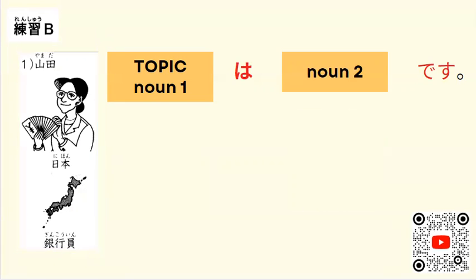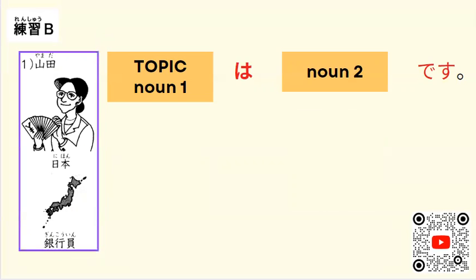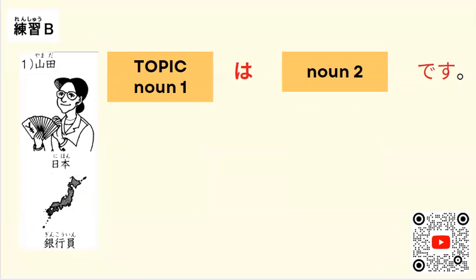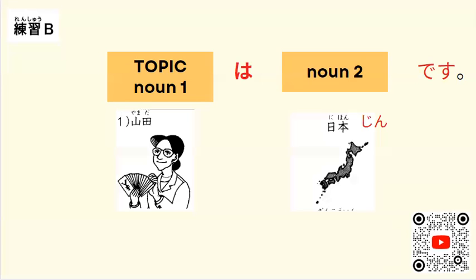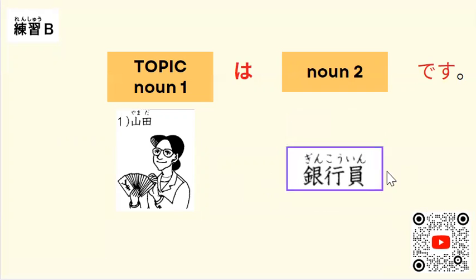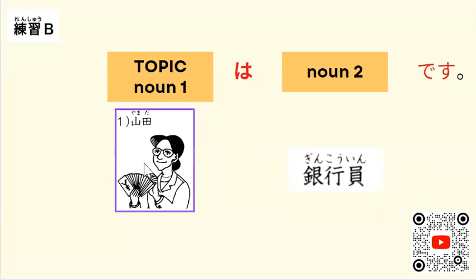So we can see here, ginkoin. Minasan, ginkoin is bank employee. That's why from the information of Yamada-san wa Nihonjin desu, we can change the noun into occupation. So topic here the same. Yamada-san wa ginkoin desu. いいですか、とても簡単ですね。Okay.